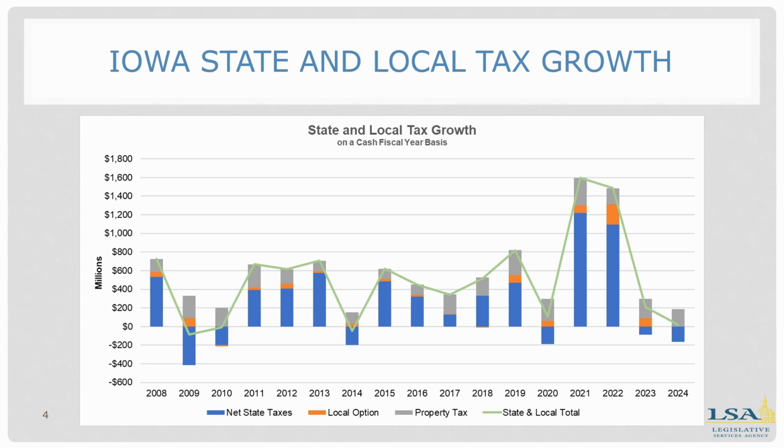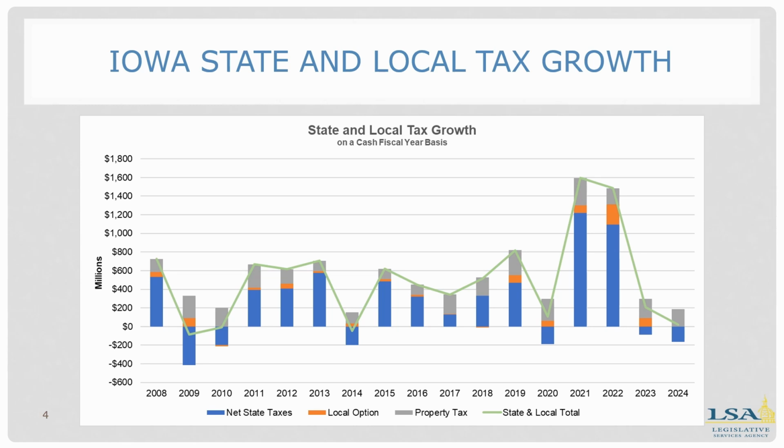This bar graph looks at Iowa state and local tax growth year over year on a cash fiscal year basis from 2008 to 2024. Net state taxes are in blue, local option taxes in orange, and property tax in gray. State and local total growth is the green line. Right away, you can see the large increases in 2021 and 2022 of over $1.4 billion a year.